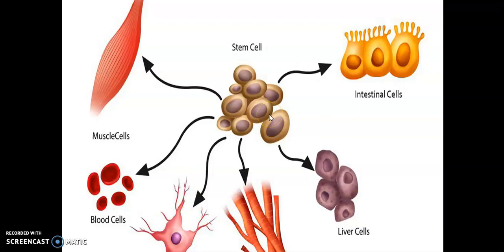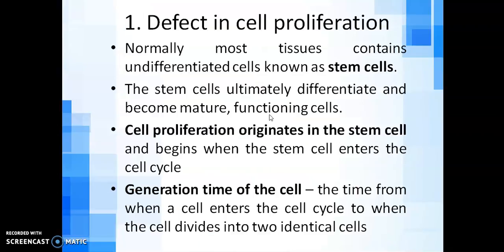So, based on the need, stem cells can be differentiated into mature cells like muscle cells or any type of the cells. So, cell proliferation mainly occurs in the stem cells. When stem cells enter into the cell cycle, cell proliferation starts.